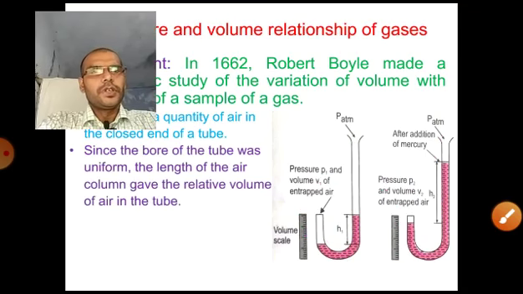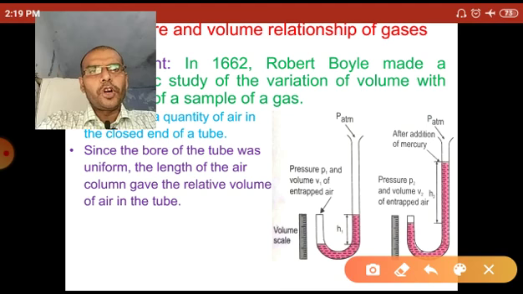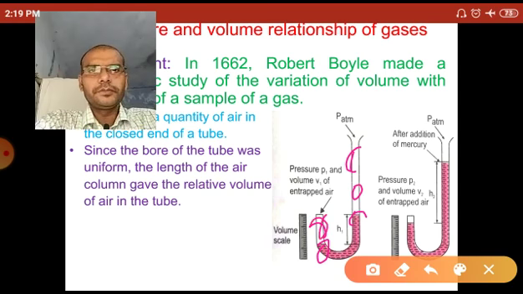Since the bore of the tube was uniform, the length of the air column gave the relative volume of air in the tube. So the diameter of this tube at any point is uniform, and the length of the air column gives the relative volume of air in the tube.